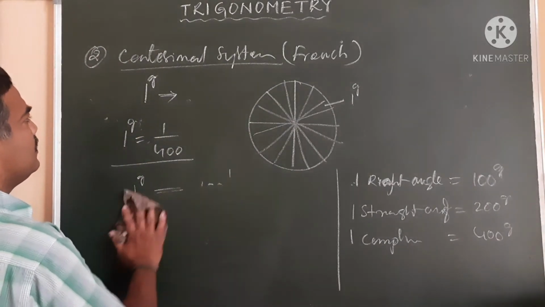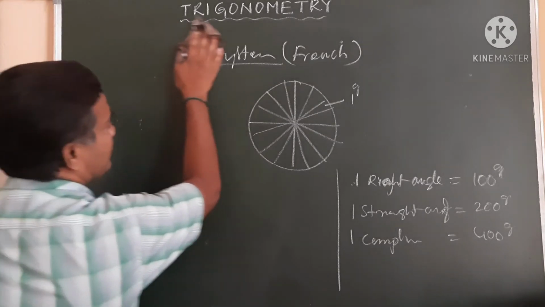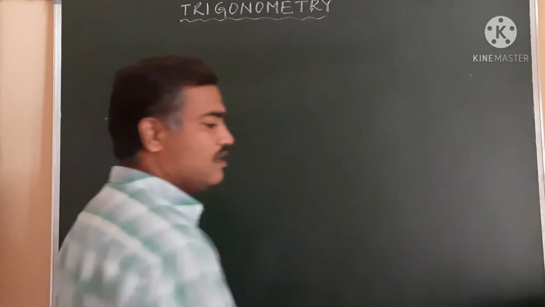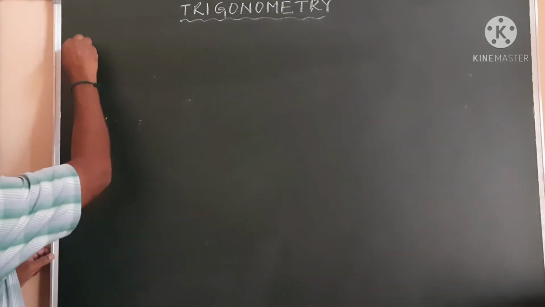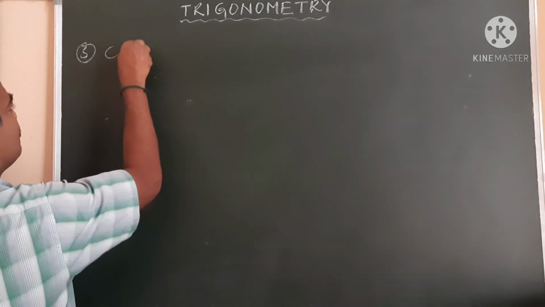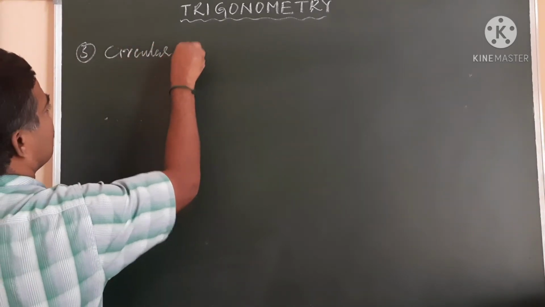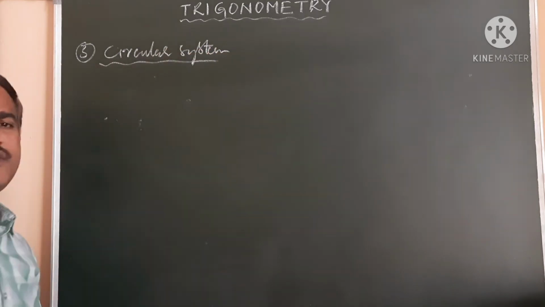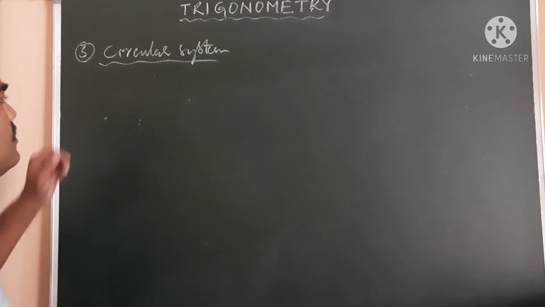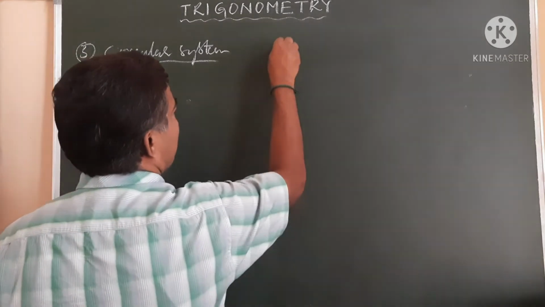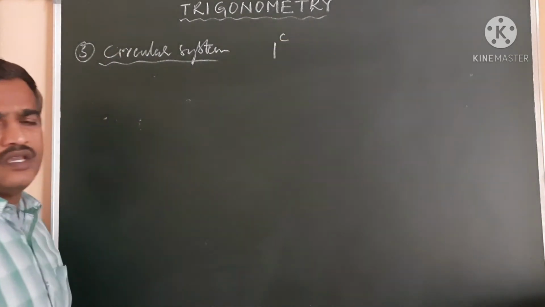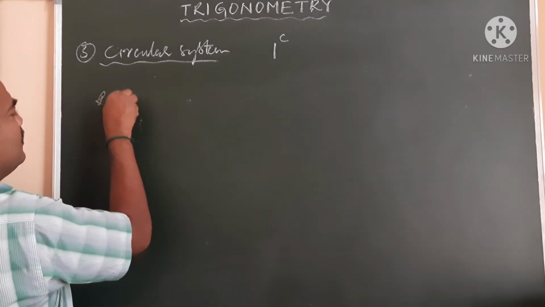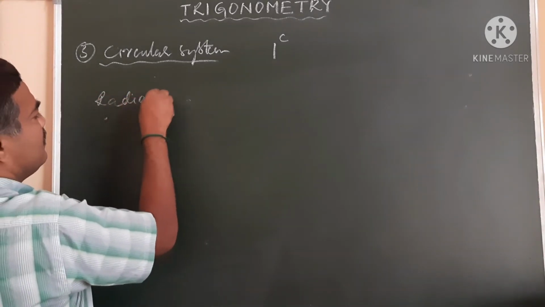So now coming to the radian measure, the circular measure. The third one is the circular system. The unit of measurement of this system is one radian, which is denoted by 1 power c. So the radian is defined as follows.